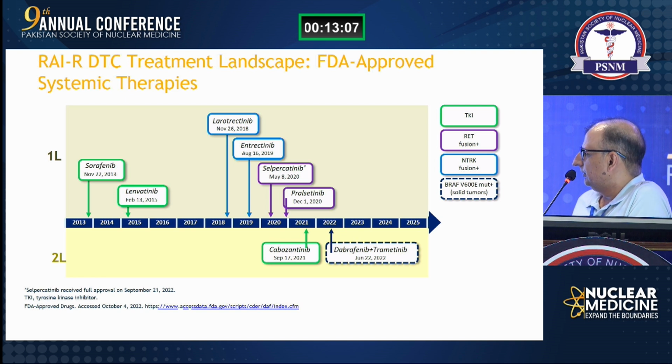In the second line, we have another tyrosine kinase inhibitor, cabozantinib, and in June 2022 we have the approval of dabrafenib and trametinib in the treatment landscape of RAI refractory differentiated thyroid cancer. In the coming slides, we are going to see the evidence for these TKIs.